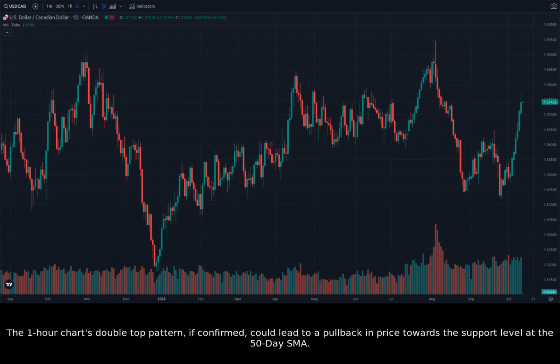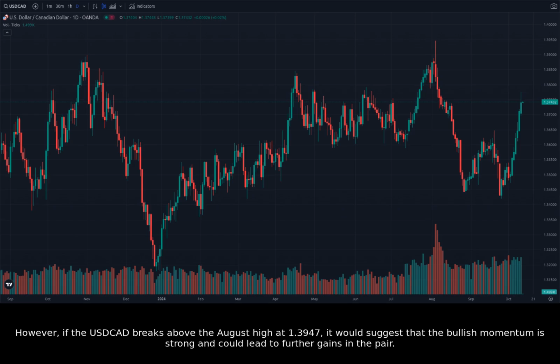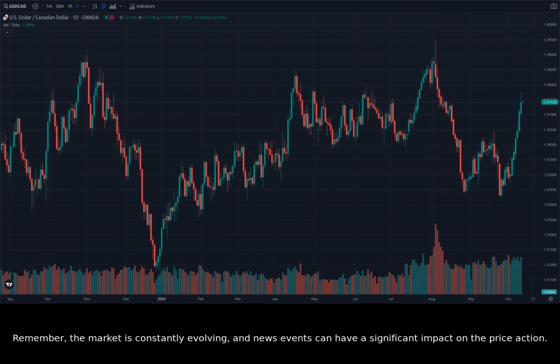The 1-hour chart's double-top pattern, if confirmed, could lead to a pullback in price towards the support level at the 50-day SMA. However, if the USDCAD breaks above the August high at 1.3947, it would suggest that the bullish momentum is strong and could lead to further gains in the pair. Remember, the market is constantly evolving, and news events can have a significant impact on the price action. Therefore, it's essential to stay up to date on the latest news and economic data releases.